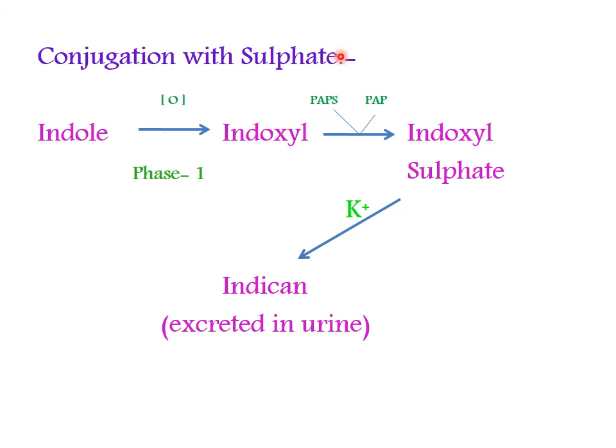Now conjugation with sulfate. Indole is converted by a phase 1 reaction, by oxidation, into indoxyl. Now with a phase 2 reaction, it is converted into indoxyl sulfate and it is excreted in urine in the form of indican.